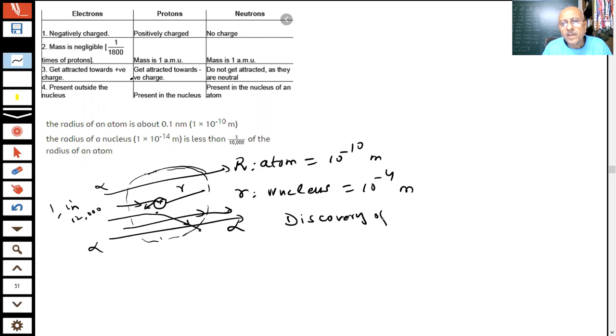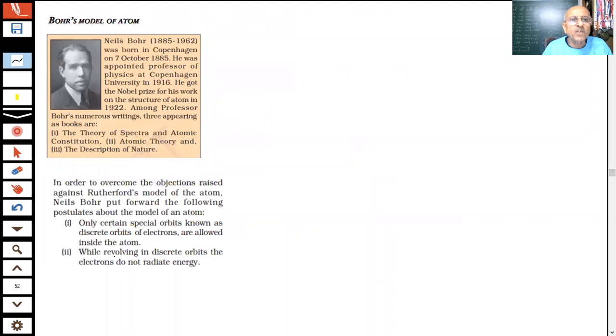Discovery of the nucleus. So you are saying that almost all the mass and the positive charge, protons and neutrons, are present inside the nucleus. And it is very, very small, very, very dense, students. And the rest of the space is empty, with electrons orbiting around the nucleus. Okay, this was the model which was given by Rutherford, students.